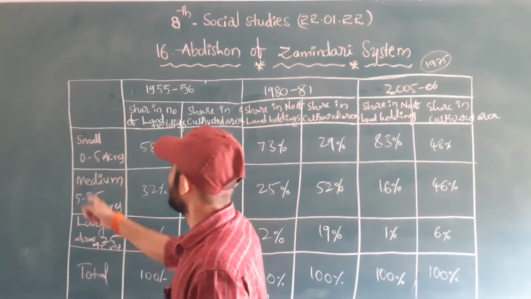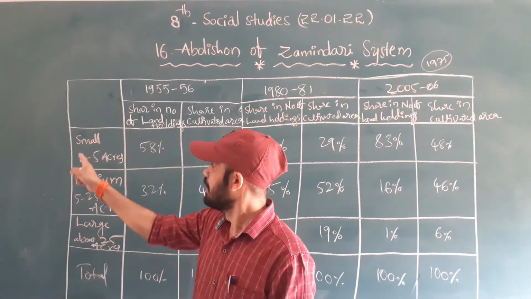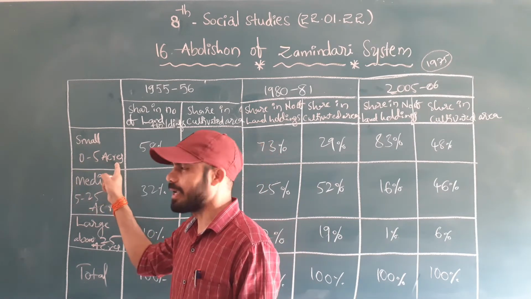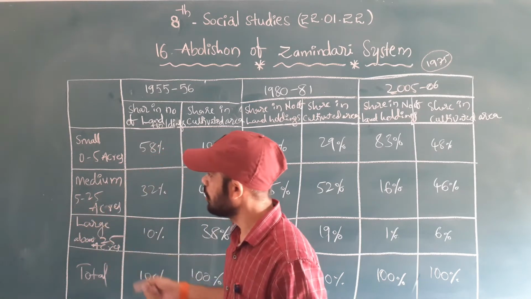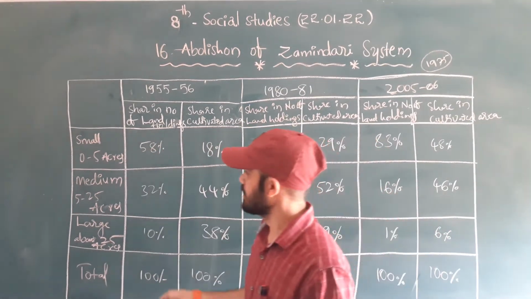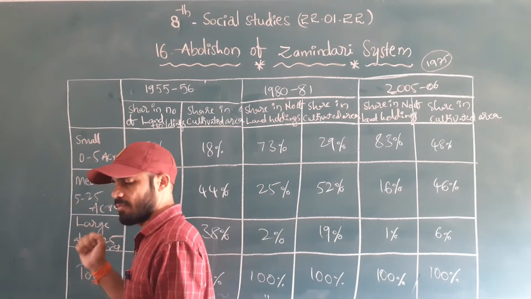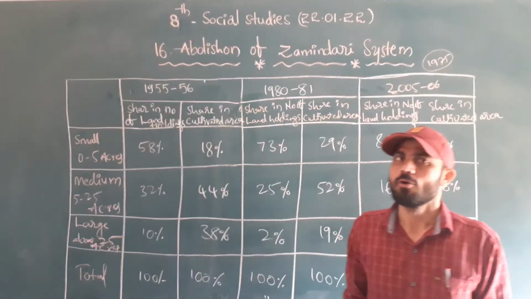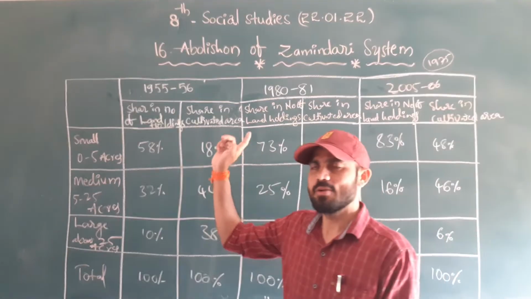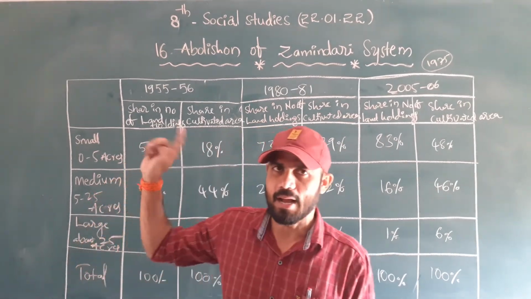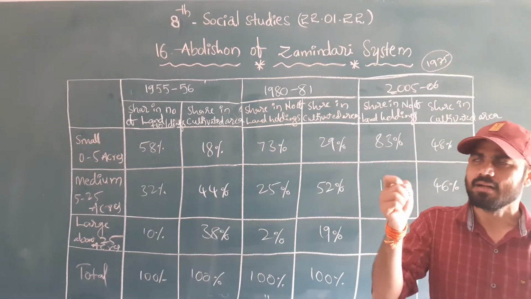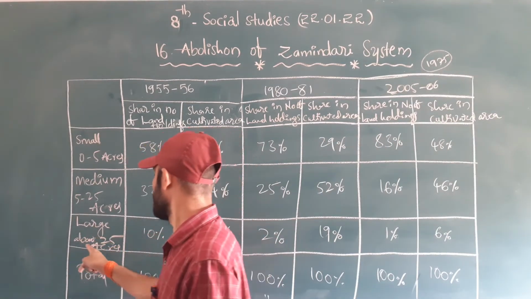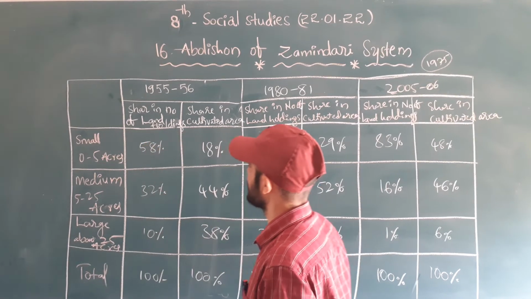Here it is also given by size. The small farmers, the small peasants, the small landholders, we can say 0 to 5 acres. Medium, those who have 5 to 25 acres. And those who have large amounts of land, we can call them landlords, above 25 acres. As per the 1972 Ceiling Act, those who have excess land above 27 acres, that land should be controlled by the government.